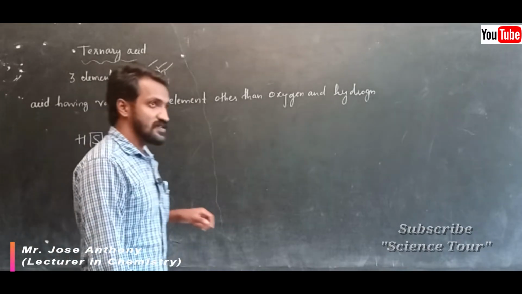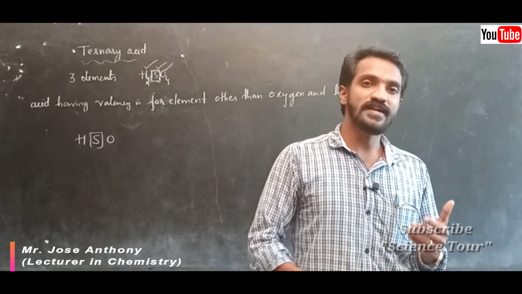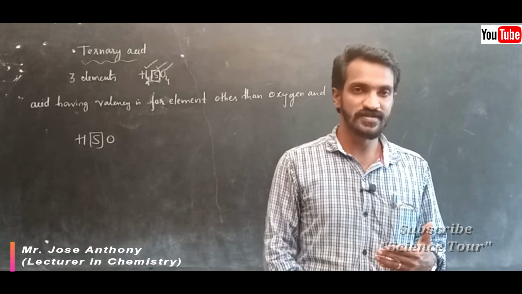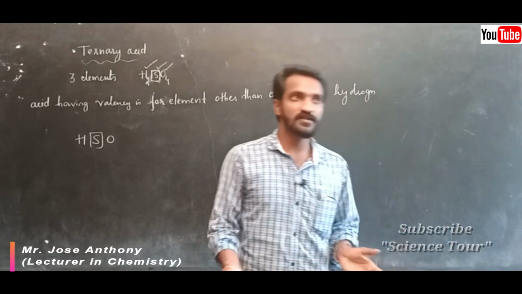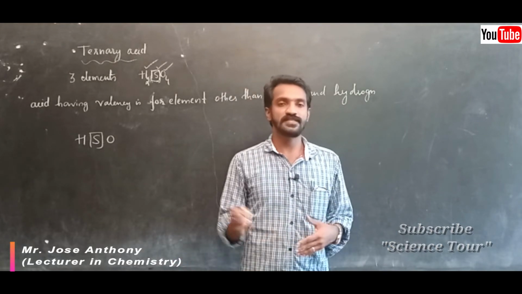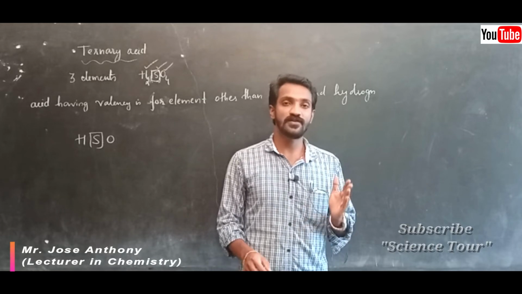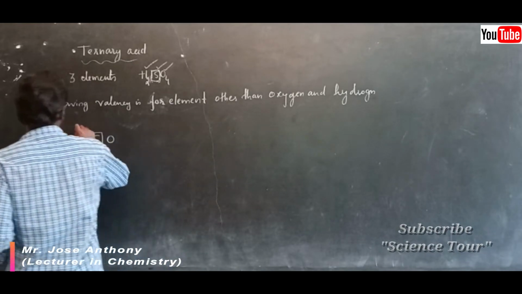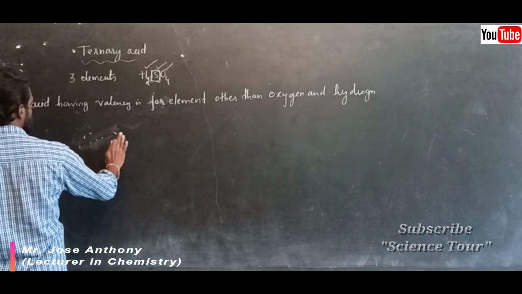Finding valency, that means oxidation number of sulfur, you will study in coming classes like redox reaction. Understood? Don't worry about that. How to find the oxidation number, calculating oxidation number, everything you will study in redox reaction. Okay, other than this, you only need to find the sulfur oxidation number.